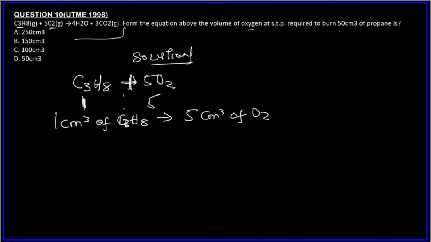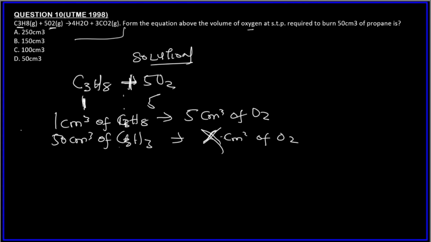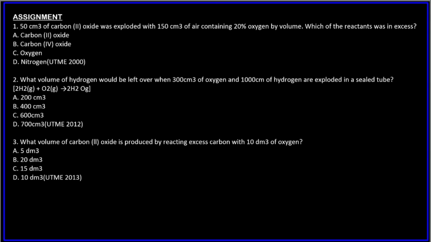This one is very simple. So we are given 50 centimeter cube of propane, and we are looking for what amount of oxygen will be required to react with this. So 50 centimeter cube of propane will react with how many centimeter cube of oxygen? x times 1 is x, 5 times 50 is 250 centimeter cube of oxygen. So this is the amount of oxygen that will completely react with 50 centimeter cube of propane: 250. Correct. That's it. So this is the assignment that you should try to solve.